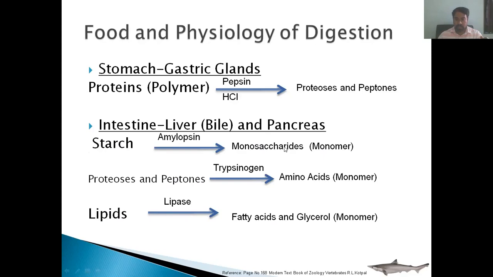Now all these monomers, glucose, amino acids and fatty acids and glycerol, can be absorbed by the blood and utilized for the purpose of growth. Because proteins, starch and lipids, the blood cannot absorb. Because these are complex chemicals, they have a large size, and the blood vessels have pores. These pores can absorb only this monomeric form. So the function of the digestive system is to convert this complex food material into the simpler one. So this is a breaking down process or catabolism process, and it is by the help of the enzymes.